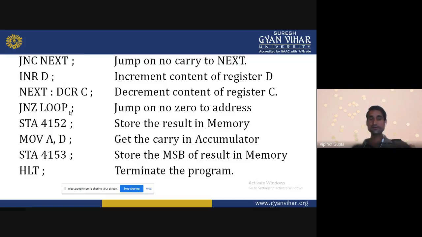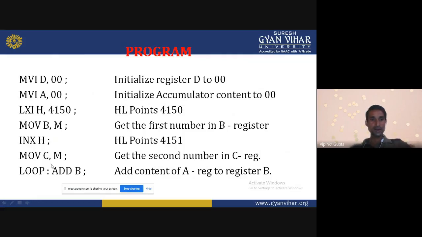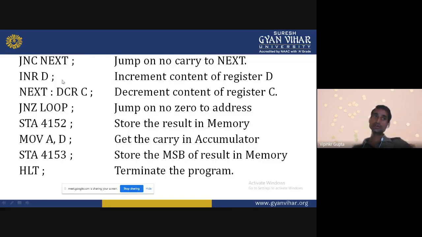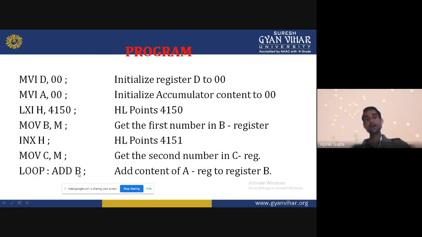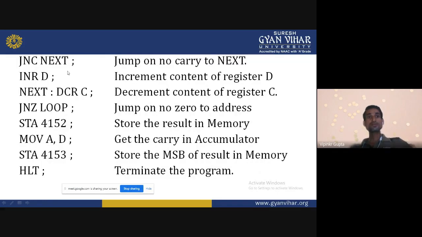Whenever the C register value is not 0, it goes to the loop again. So again we come to that point. ADD B, 04 plus 04. How much do you get? 08. Now jump if no carry. Carry is not generated, so again we come here. DCR C, it will become 01. Now JNZ loop, so again we come here. Now again we add 08 plus 04. How much do you get? 0C. Now jump if no carry. Is carry generated? No, carry is not generated, so it comes to that step.